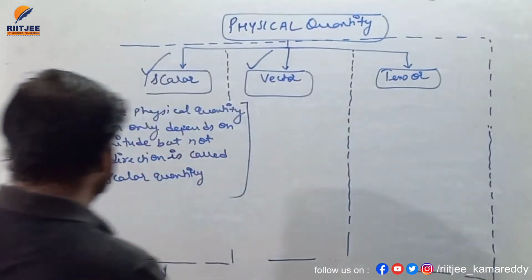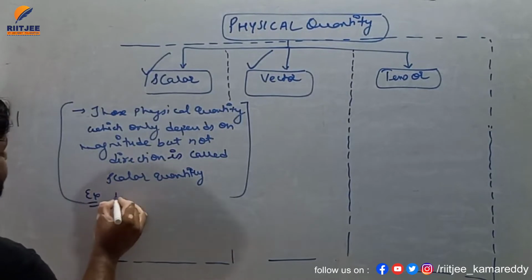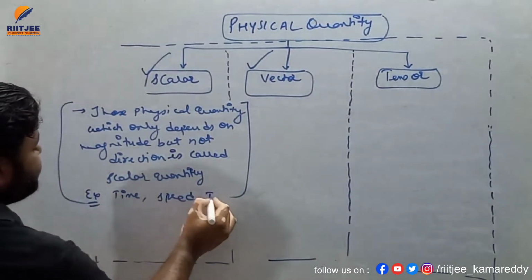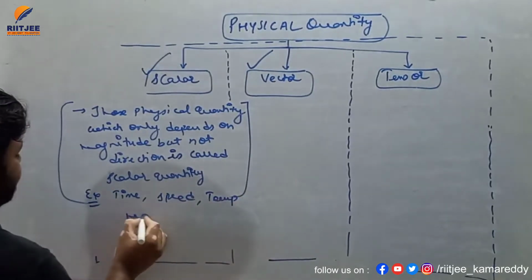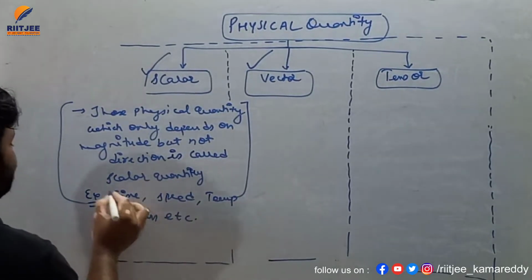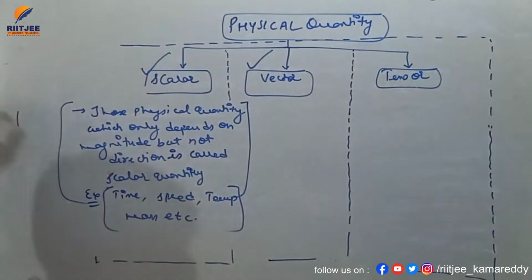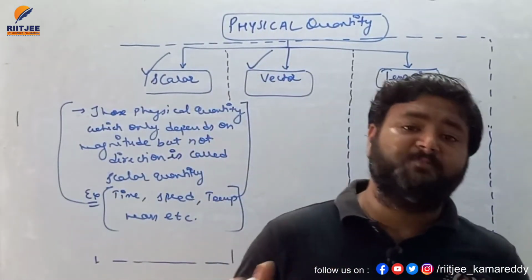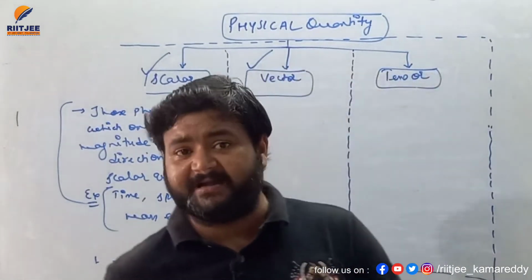Remember this thing. I'll write some examples of scalar quantity. Let's suppose time, let's suppose speed, let's suppose temperature, let's suppose mass. There are lots of examples of scalar quantity. When we proceed with chapters, we'll discuss more about new terms of scalar quantity.